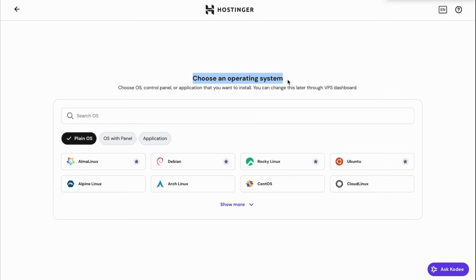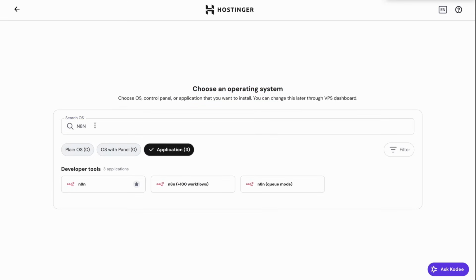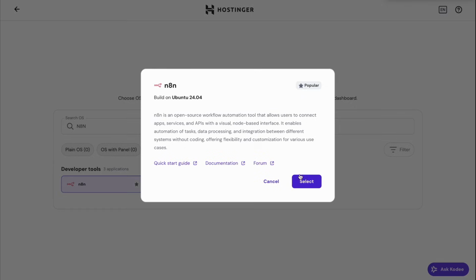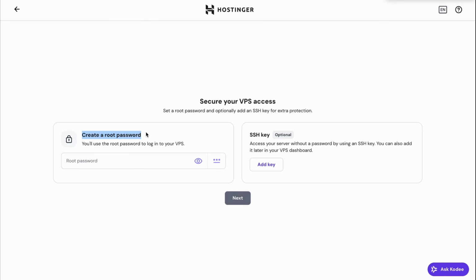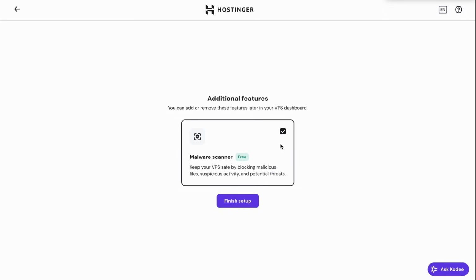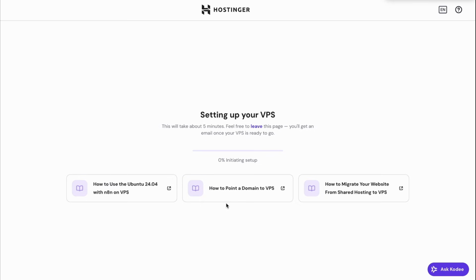Then we have to choose an operating system. So I'm just going to search for N8N and I will select the first option. Let's click on select. Then you have to create a root password which you will use to log in to your VPS. So just create a password and make sure to store it somewhere. Make sure this is checked and click on finish.